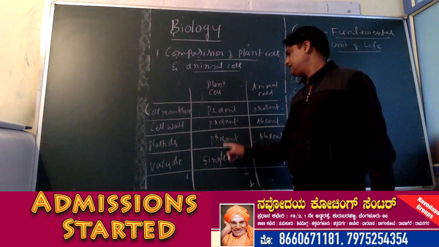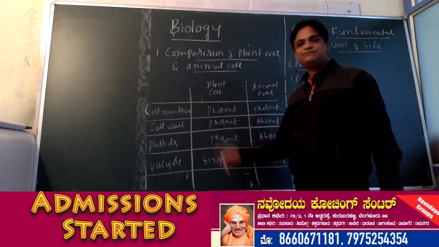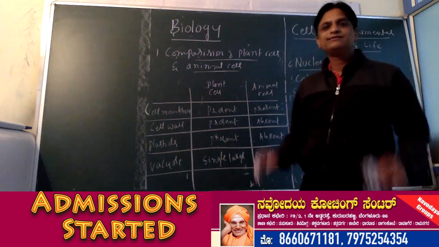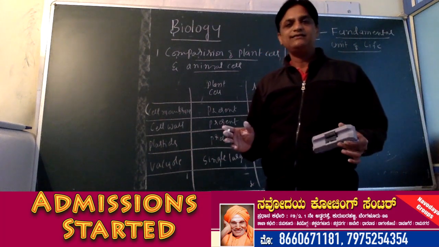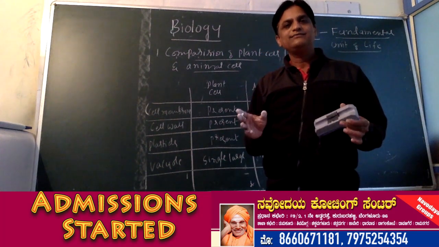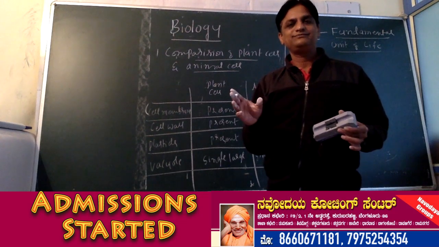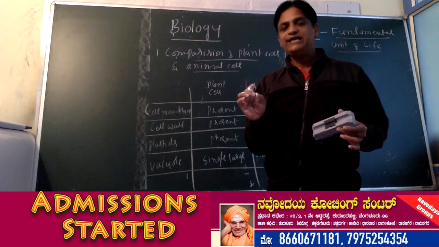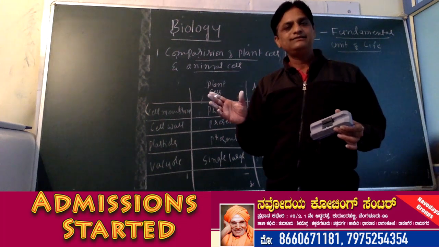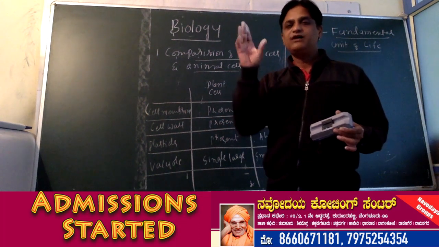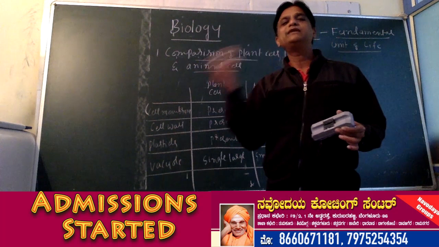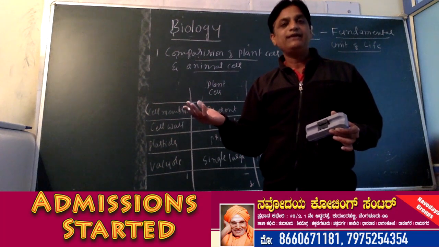So very important is plastids. So plastids, they are present in plant cell, and in plant cell, plastids which are present are called chloroplast, green in color. So they contain green color pigment called chlorophyll, which is responsible for trapping solar energy and converting solar energy into chemical energy.